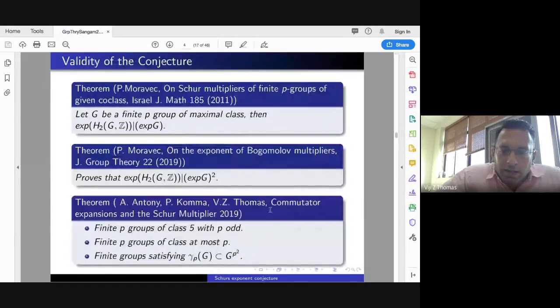Now, there is another line of research. If you can't prove the exponent problem, what can this power be? The line of research is that this power depends on the nilpotency class. It is bounded by the nilpotency class. That is what I am going to present next.